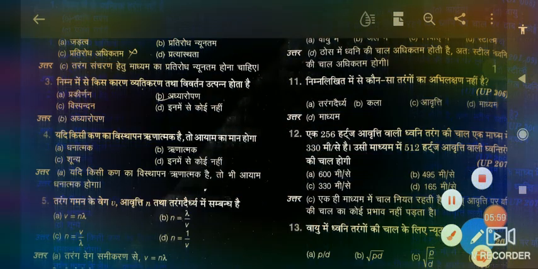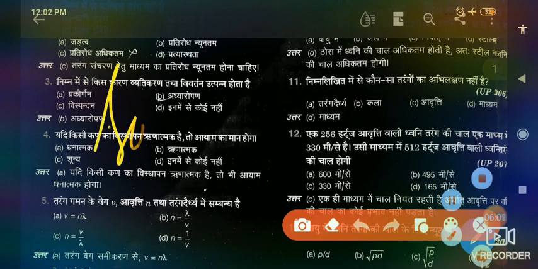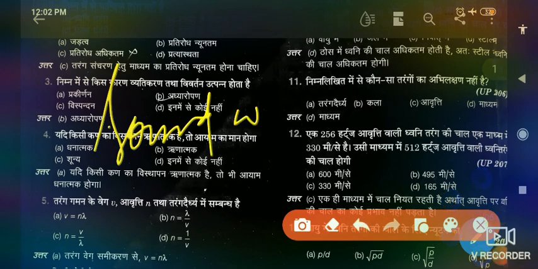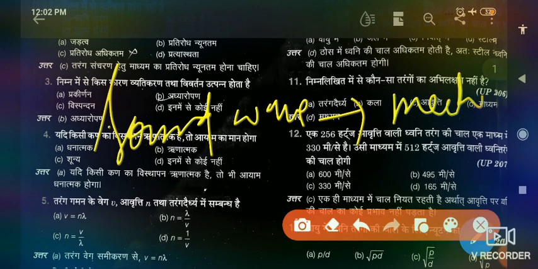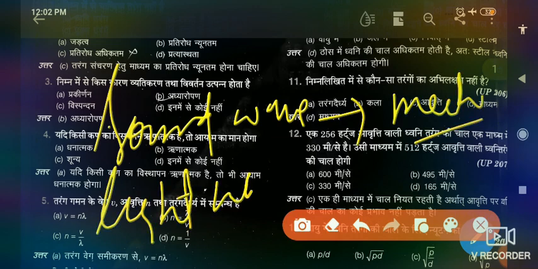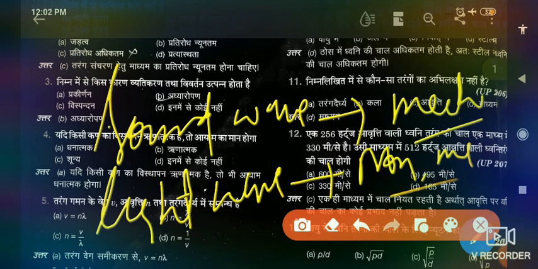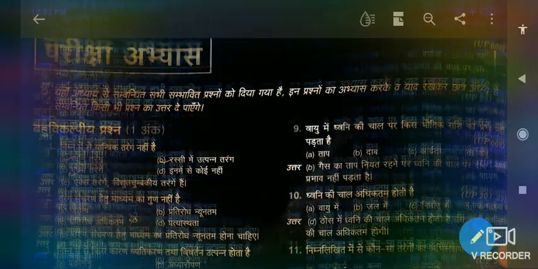For example, a sound wave is a mechanical wave. Meanwhile, a light wave is a non-mechanical wave. Why? Because sound requires a medium to propagate, meanwhile a light wave does not require a medium for the propagation of the wave. So I hope you understand now.